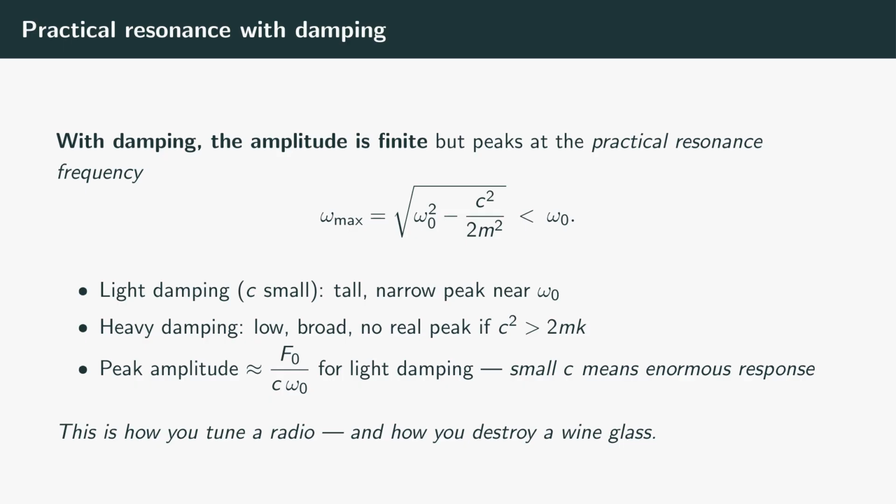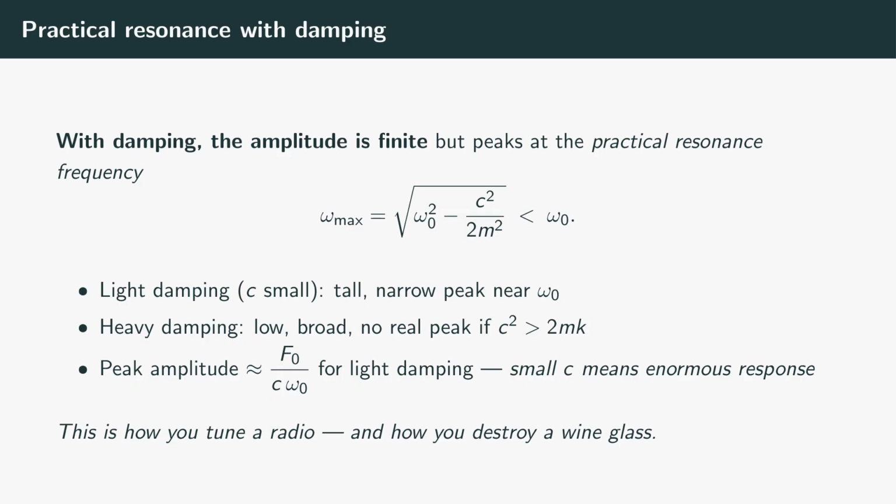Calculus tells us exactly where. Maximize the amplitude formula over the driving frequency, and the peak occurs at the practical resonance frequency omega max, which equals the square root of omega naught squared minus c squared over 2m squared. Notice that this is slightly less than the natural frequency. Damping pushes the peak down a little.